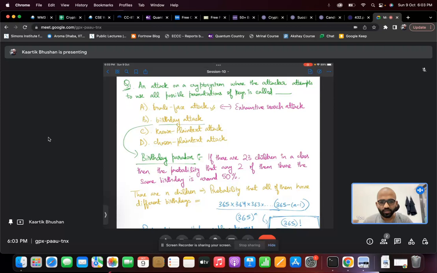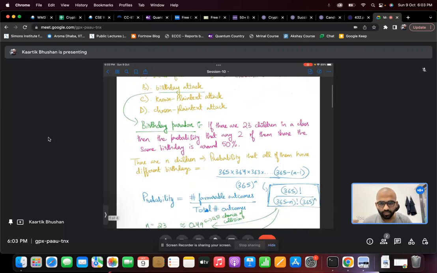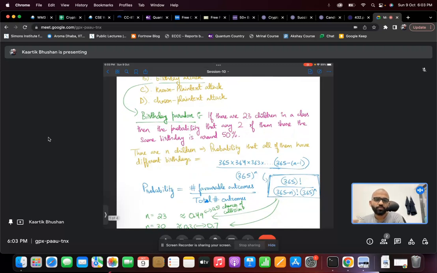And in fact, we can do this computation. Let's say that there are n children in the class. We want to compute the probability that all of them have different birthdays, and we can subtract this from 1 to get the probability that there are at least two who have the same birthday. So what's the probability that all of them have different birthdays? This would be the number of favorable outcomes divided by the total number of outcomes. The total number of outcomes means assigning birthdays to n different people.